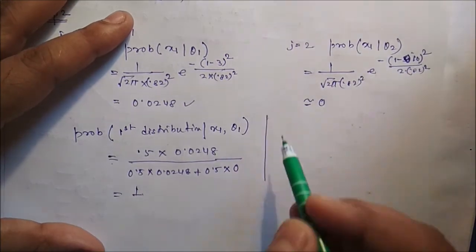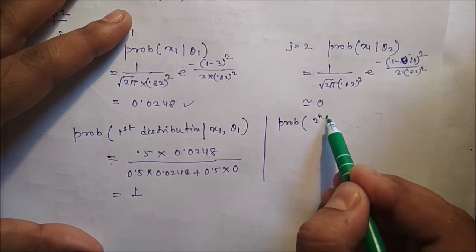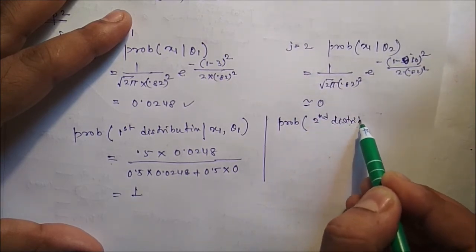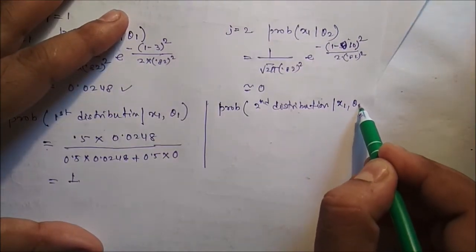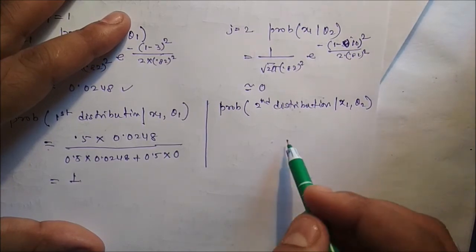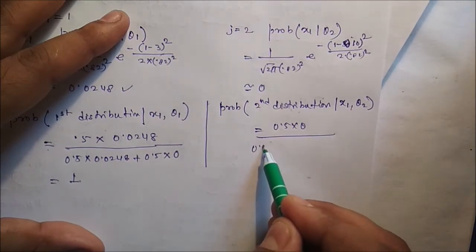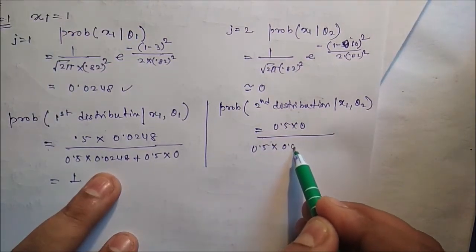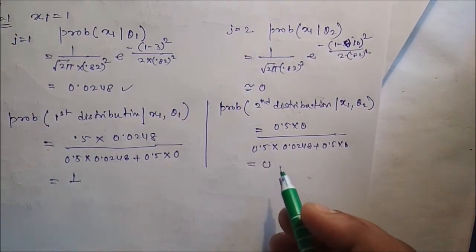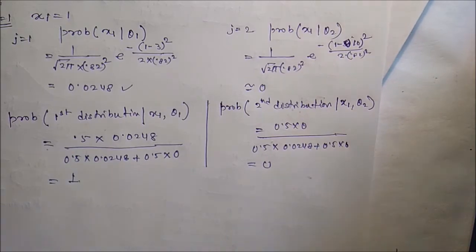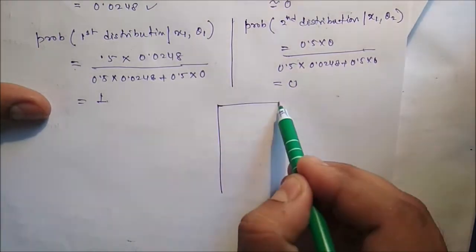Similarly, we have to calculate probability of the second distribution for the first data, but using the second parameters. So it will be 0.5 into 0 divided by 0.5 into 0.0248 plus 0.5 into 0. So here the answer is 0. So from this information, we can identify one weight matrix.